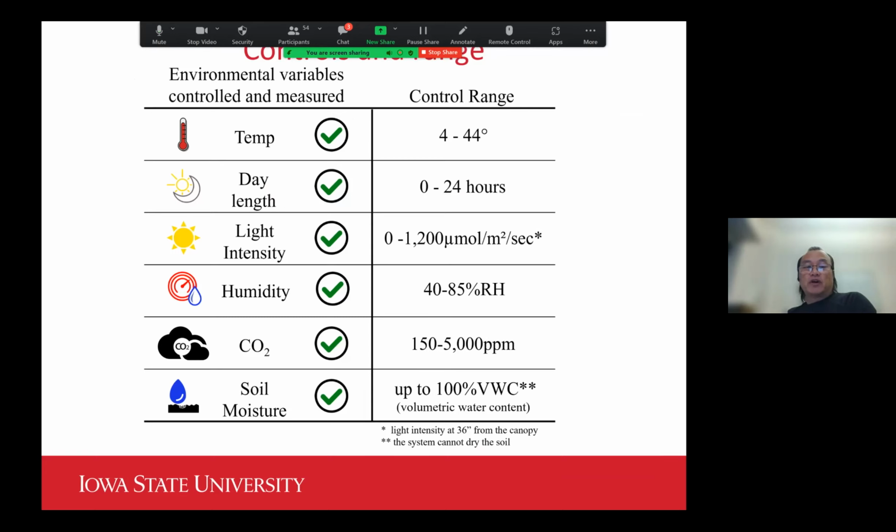The strength of Envirotron is in control of different environmental variables. We understand that in a growth chamber there are many environmental variables you can manipulate. So we can control the temperature, daylight length, light intensity, humidity, CO2, and soil moisture.